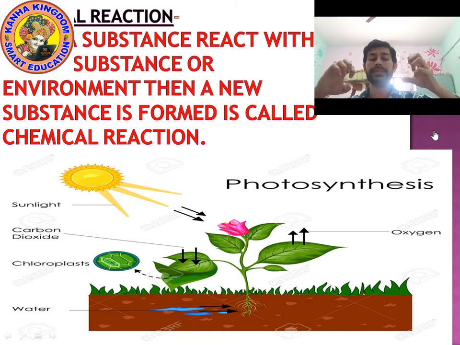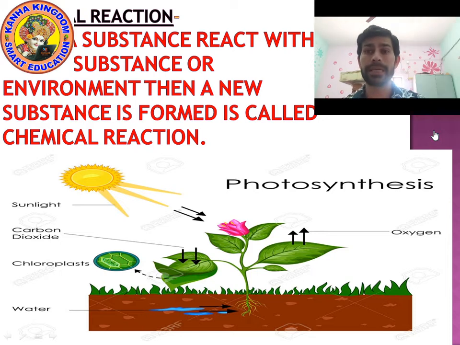So when a substance reacts, a new nature or identity, a new matter, a new compound is formed. This reaction is known as a chemical reaction.